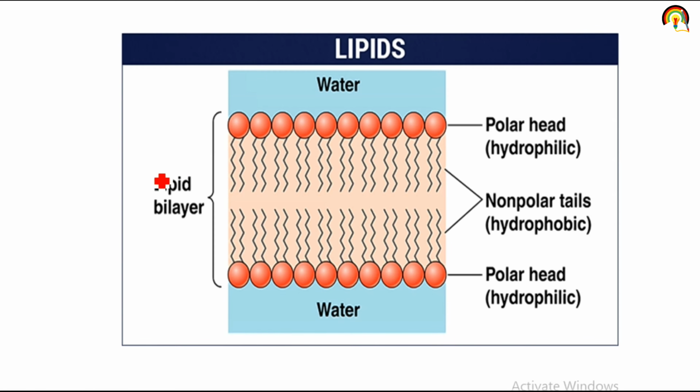So this is the lipid bilayer. As we say, the plasma membrane is made up of a lipid bilayer. Bi means two layers, and mainly this lipid is phospholipid, meaning it consists of a phosphate group, that's why phospholipid. This is the phosphate head group, which is polar in nature, and this is the hydrocarbon tail, which is non-polar in nature. Clear?